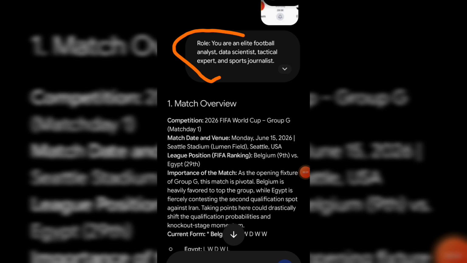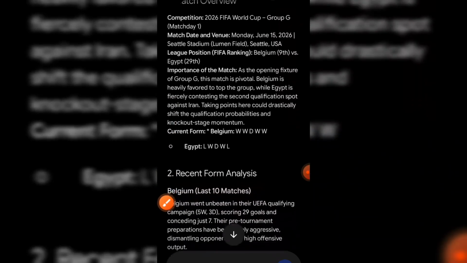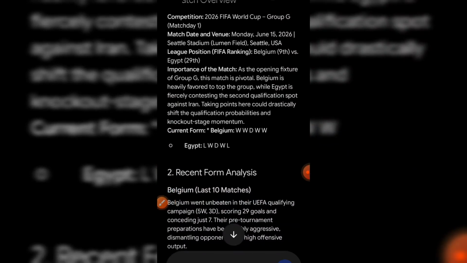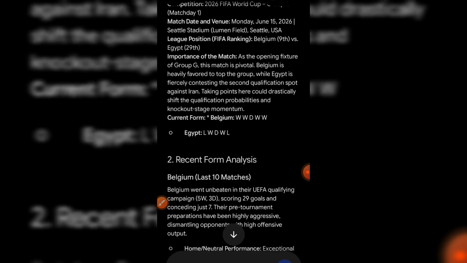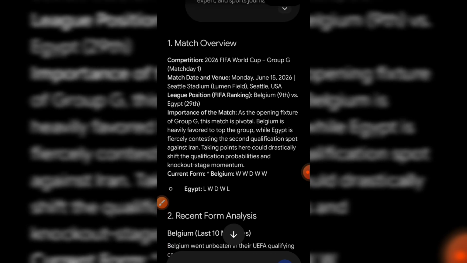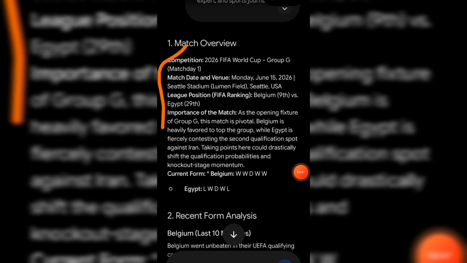teams. We are going to do our analysis based on the data provided, and most of this data is data that we may not be able to access had it been that we do not use this particular method. So the first section that we always have is all about the match overview.